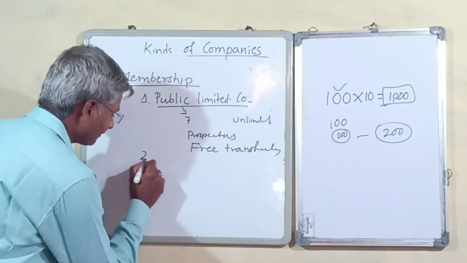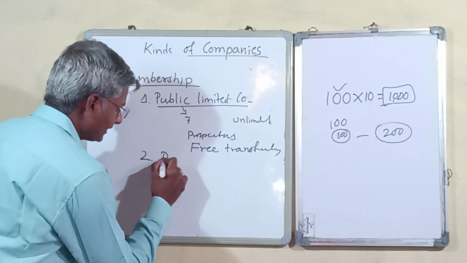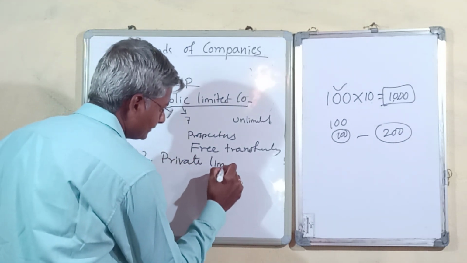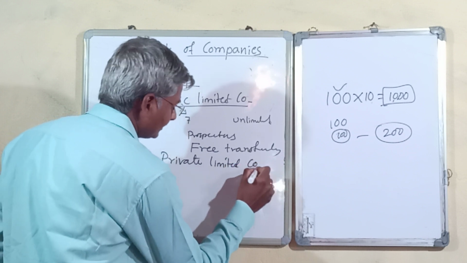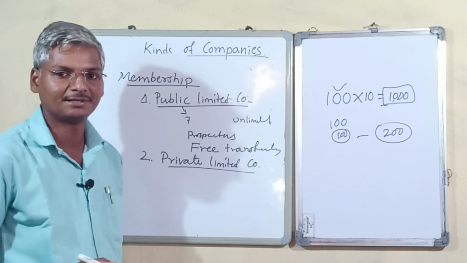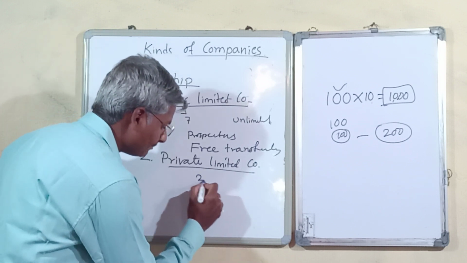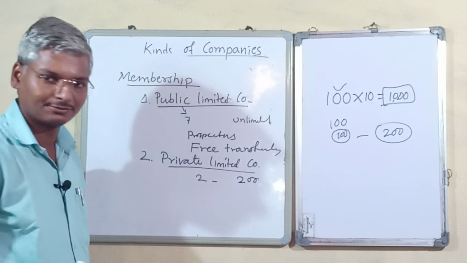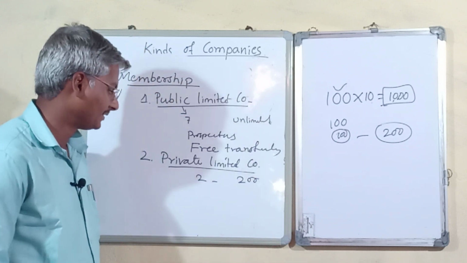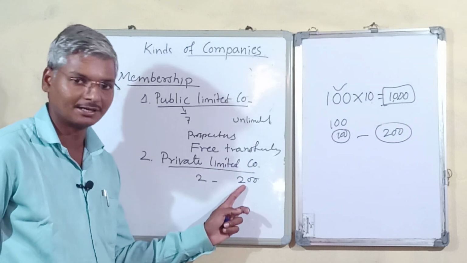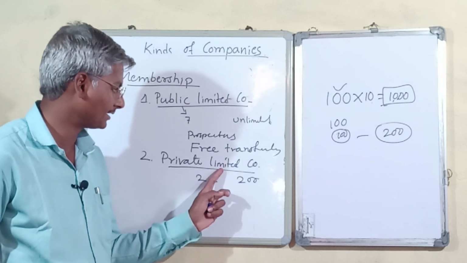And we have one more category, private limited companies. Private limited companies are companies which are not public companies. Minimum 2 members, maximum 200. The Companies Act 2013 modifies the membership: minimum 2, maximum 200 in the case of a private company.